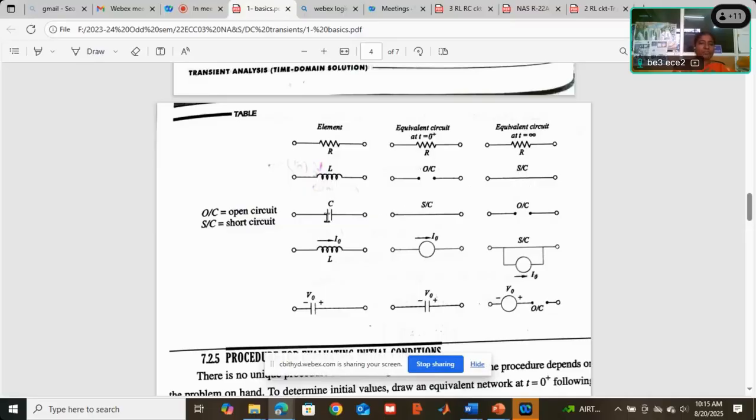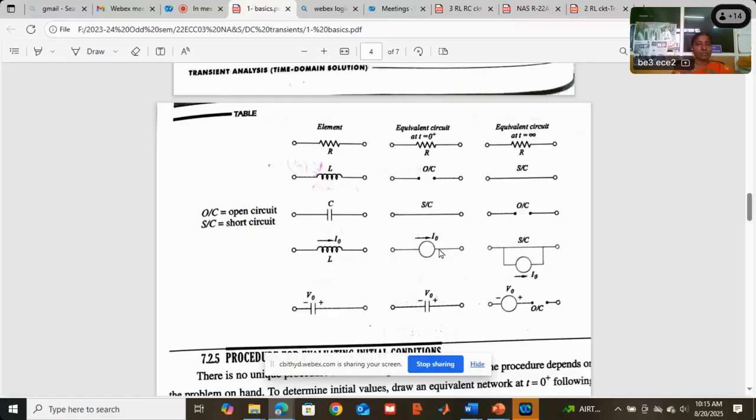Similarly, capacitor: before switch on, if no voltage is present, it acts as short circuit after switch on also, and then at a steady state it will act as open circuit, which means sudden changes in current are not allowed by inductor, sudden changes in voltage are not allowed by capacitor. If you see before switch on, if there is some current flowing in the inductor, the same current flows after switch on, which is called the initial condition, and at the steady state, t approaches infinite, it will be a short circuit with a parallel branch of the same current I0.